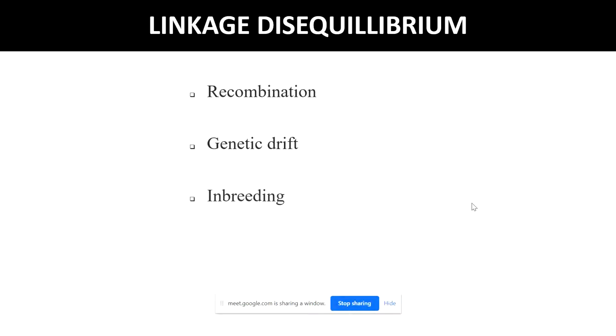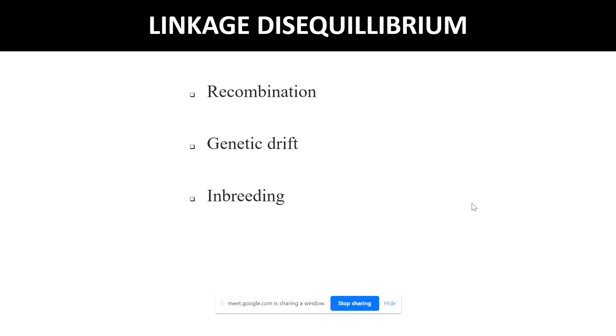Third is inbreeding. The decay of linkage disequilibrium is delayed in selfing populations. Because of this inbreeding or selfing, this is very important for association mapping in self-pollinated crops. So from this you can say that inbreeding also has an effect on the change of linkage disequilibrium.